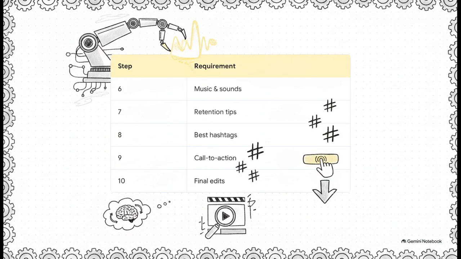And that robotic precision continues right through to the end of the loop. Step 6 demands music and sound effect suggestions perfectly matched to that editing psychology. Step 7 requires highly tailored retention tips. Then the absolute best hashtags, a compelling call to action, and finally, Step 10, final improvements before uploading. This exhaustive cycle guarantees that no video idea is ever acted upon until it has been thoroughly sanitized, optimized, and 100% algorithmically approved by the machine.